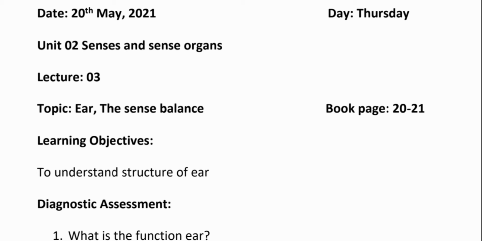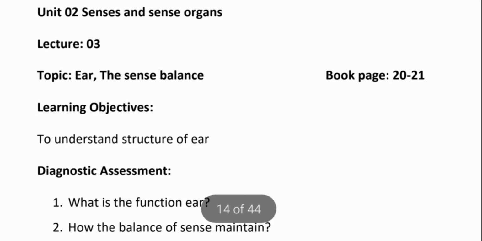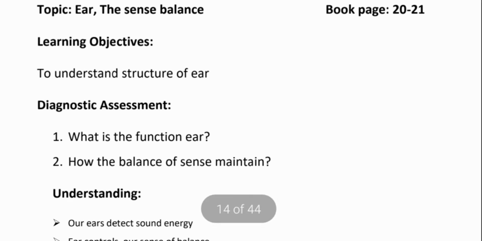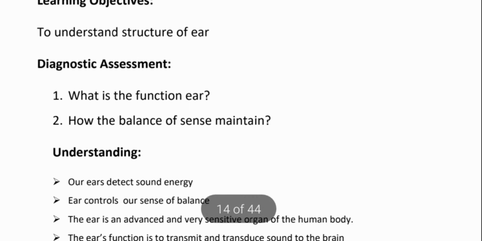Students, today our topic is about the ear and the sense of balance. First of all, we will see the learning objectives of our lesson: to understand the structure of the ear. Today we will discuss basically the structure of the ear. Diagnostic assessment: students, what do you know first about this topic? What is the function of the ear? How is the sense of balance maintained in your body? Do you know, students? If you know, then tell me in my inbox.